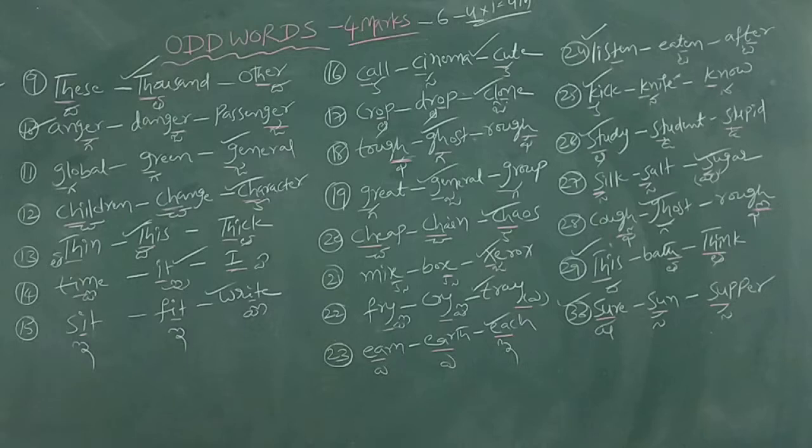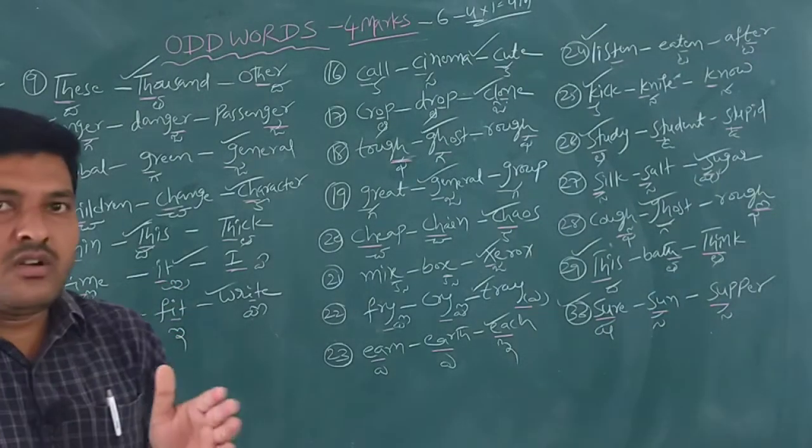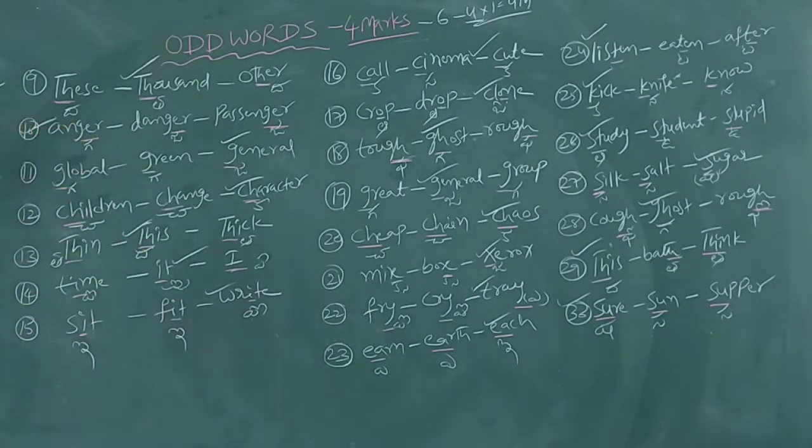Each one is 1 mark. They will underline the similar letter in every word. We only have to pronounce according to the given underlined letter and observe how the pronunciation differs from one word to another. So this is a very easy topic. Easily you will get 4 marks in the examination.